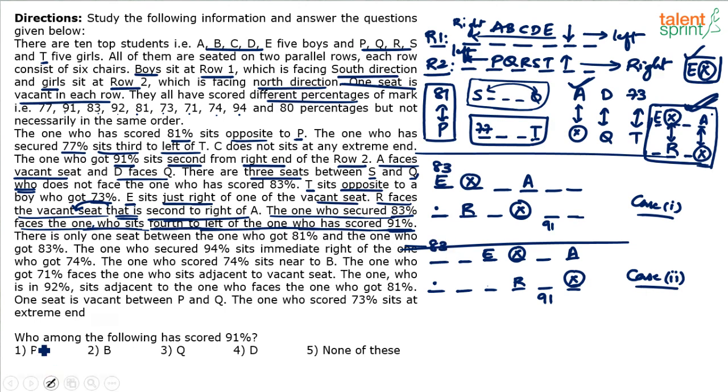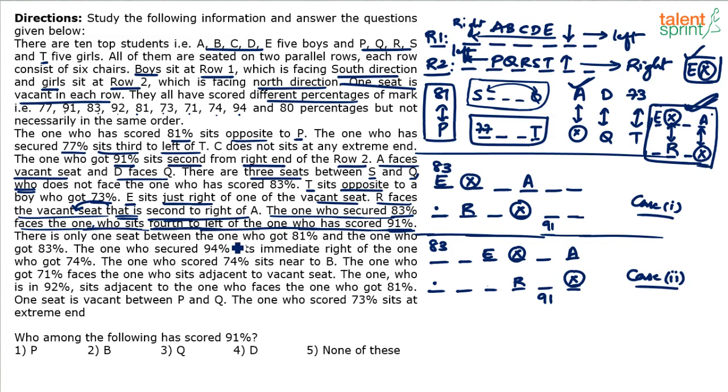So another point has been obtained. You can re-verify if you want. Anything else that we have with respect to 83 now? No. So this is done.